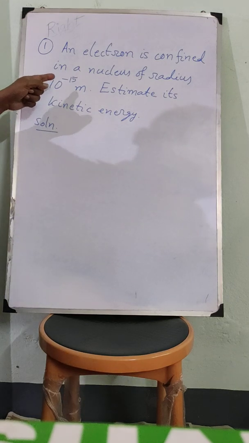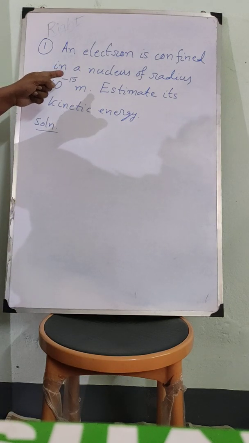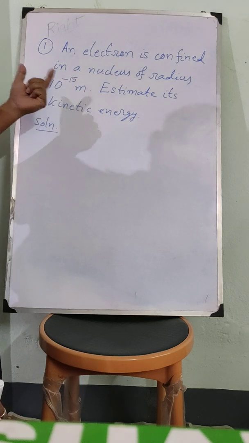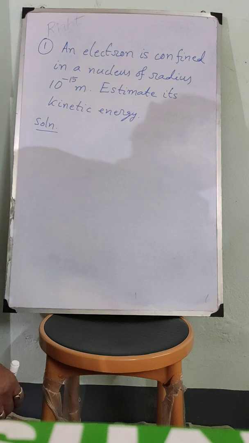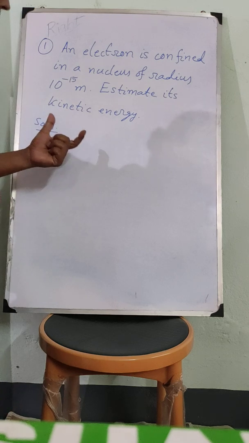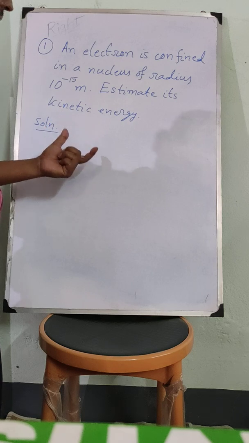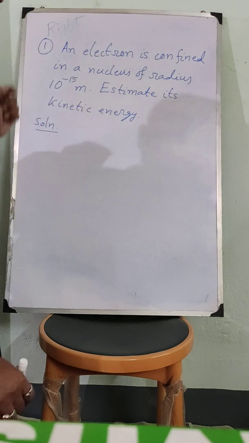Now, since the electron is confined inside the nucleus, whose radius is 10 to the power minus 15 meter, we assume that the uncertainty in the position of the electron is of this order.